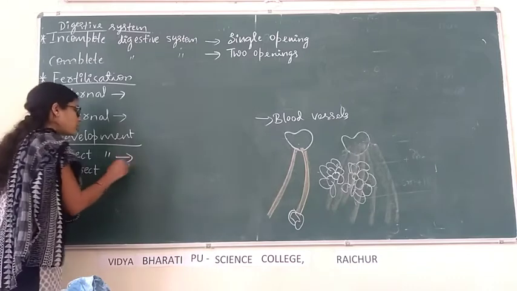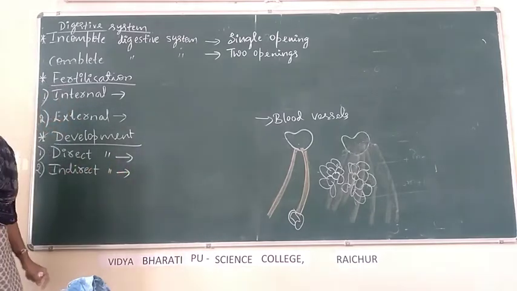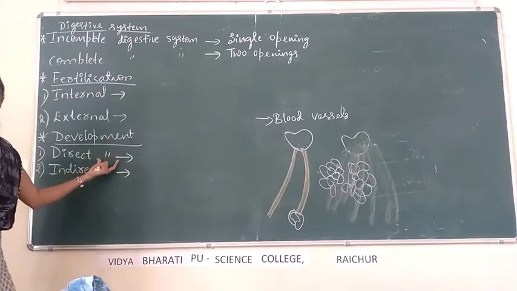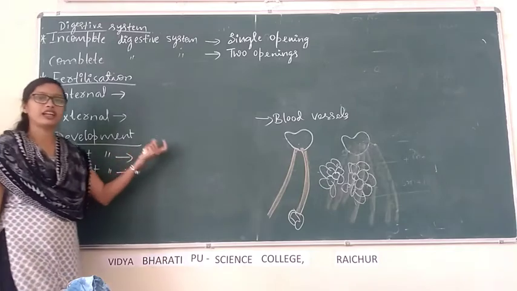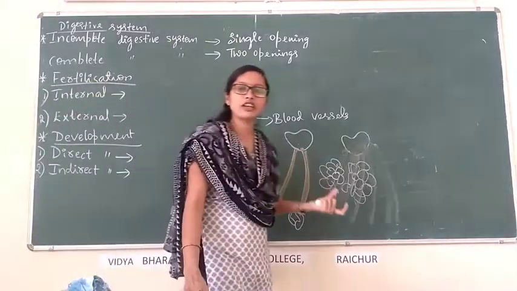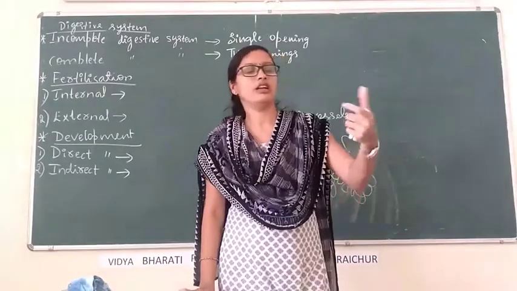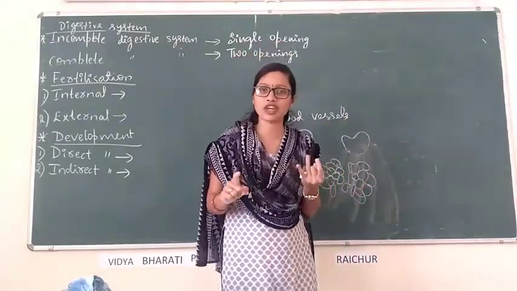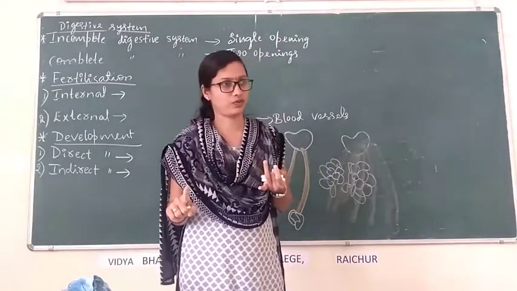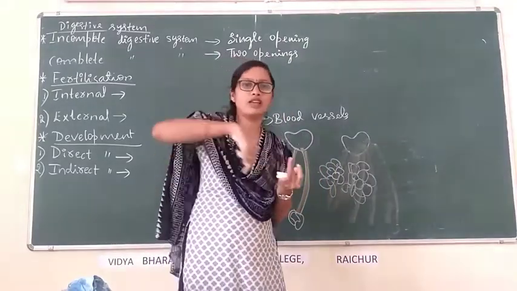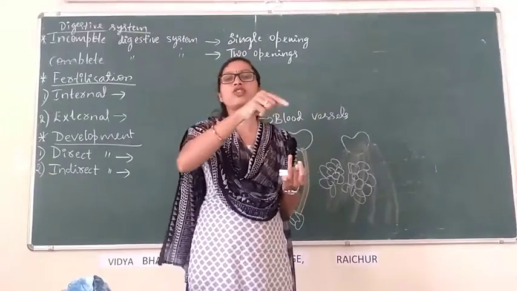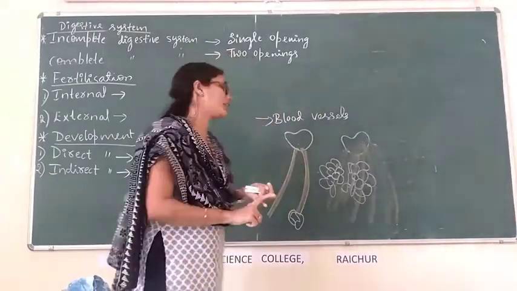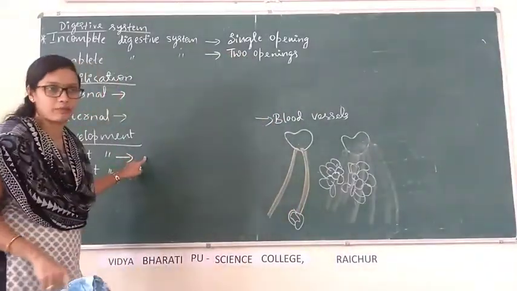Direct development means after fertilization, the young one is developed directly. There is no larva stage or pupa stage. If intermediate stages like larva and pupa are absent, then that is called direct development.